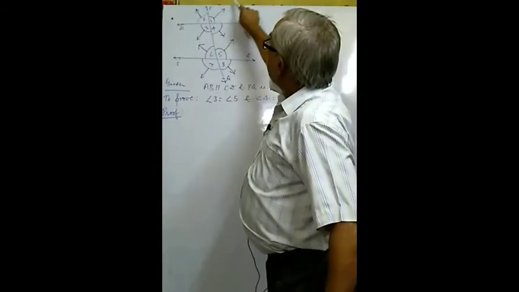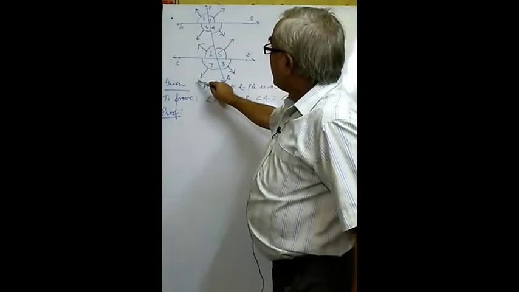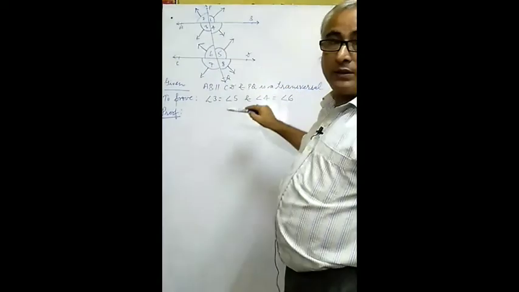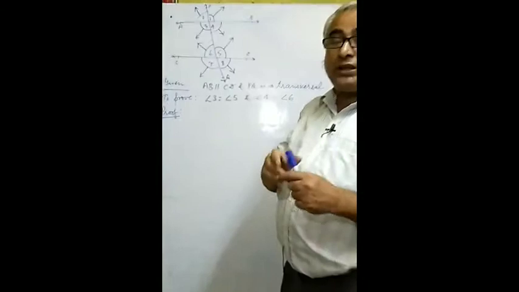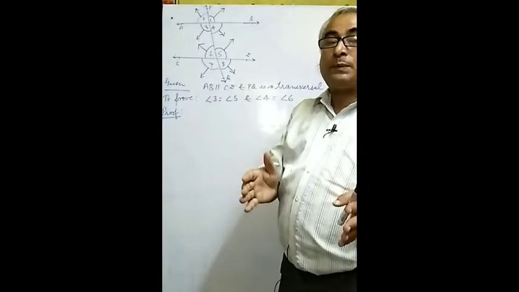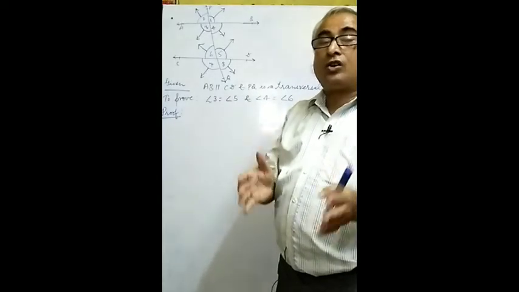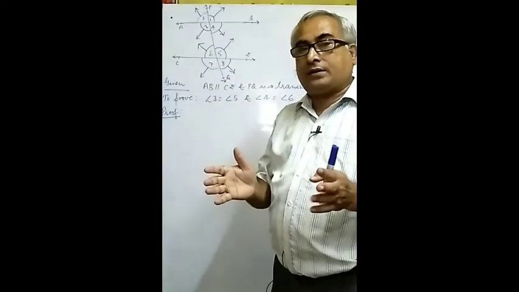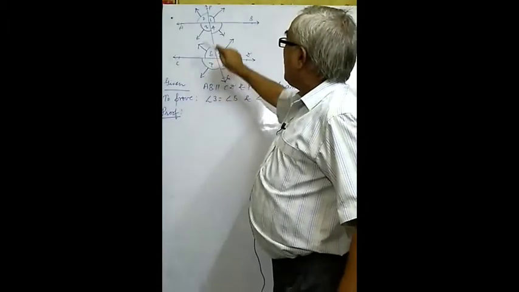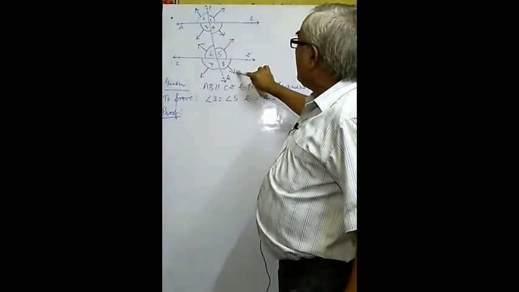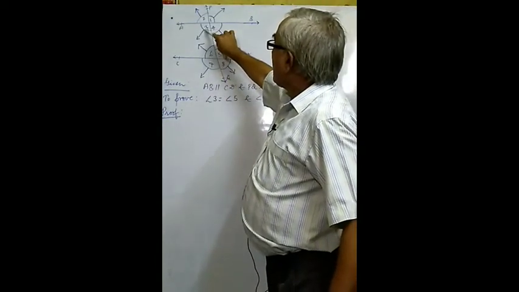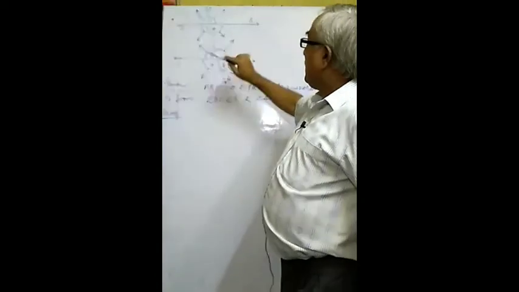Angle 1 is going in this direction, and angle 7 is going just opposite. Angle 2 is going there, angle 8 is going just opposite. If all these pairs are combined, these are the combinations of alternate angles. So alternate of angle 1 is angle 7, of angle 2 is angle 8, of angle 4 is angle 6, and of angle 3 is angle 5.